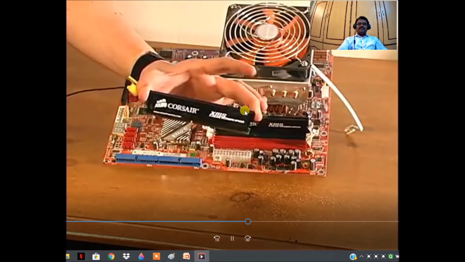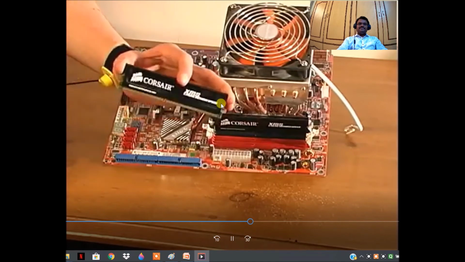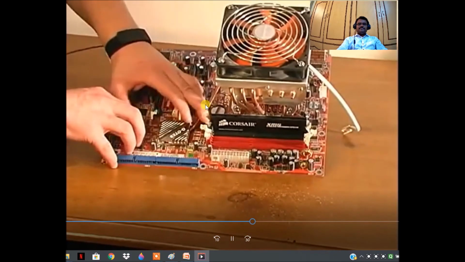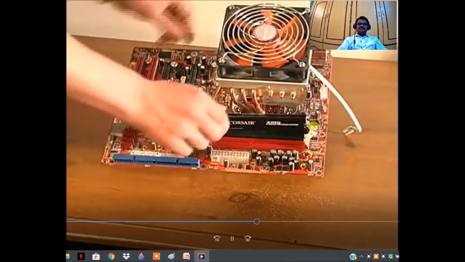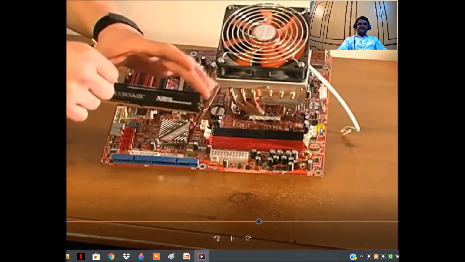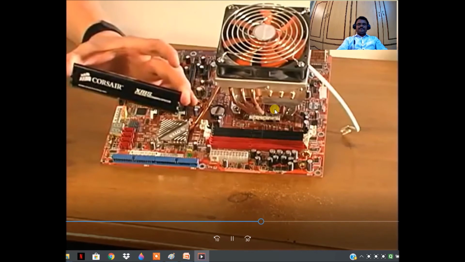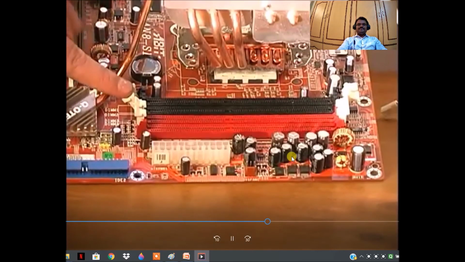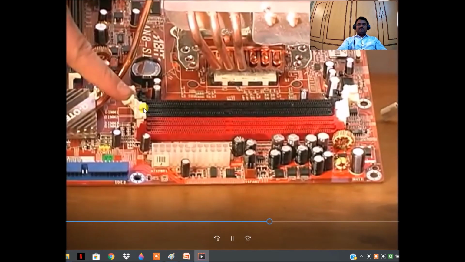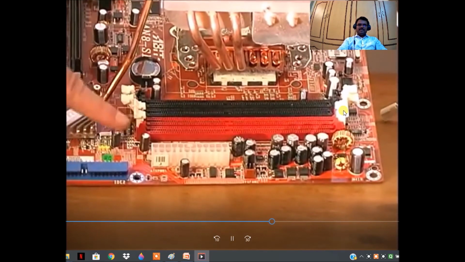So we have to handle this RAM carefully. So we are putting it aside. We are removing another RAM by opening the clips, and we are inserting the new RAM on the motherboard. So these are flipped out. These clips are flipped out.